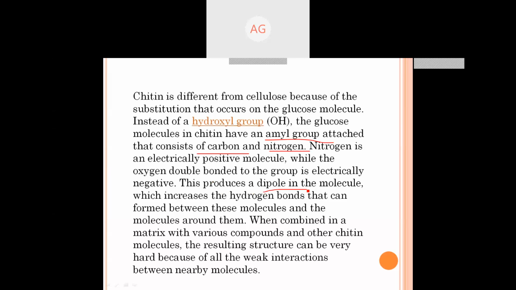This produces a dipole, which increases the hydrogen bonds formed between these molecules and the molecules around them. When combined in a matrix with various other chitin molecules, the resulting structure can be very hard. The molecules become interlinked, and the structure becomes very hard through all the weak interactions between nearby molecules.